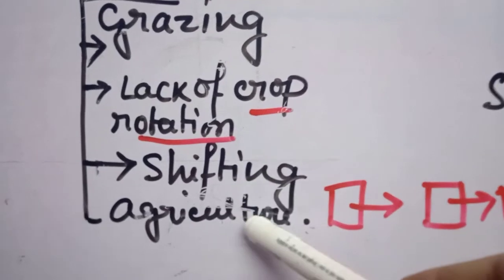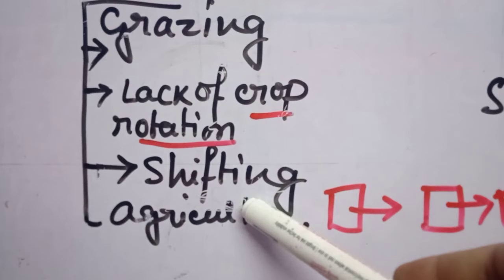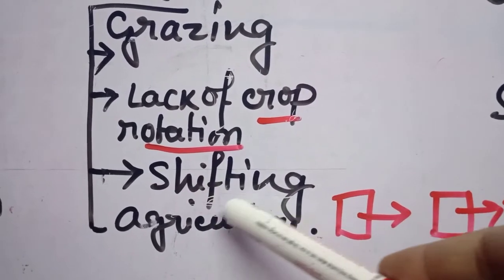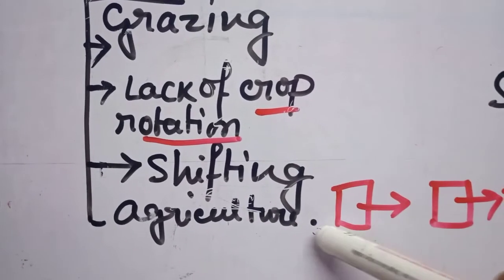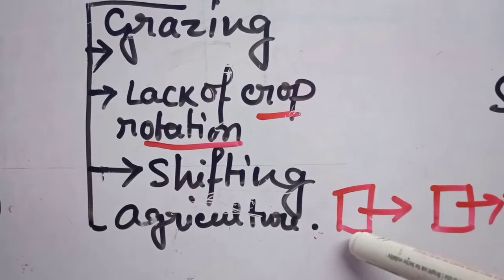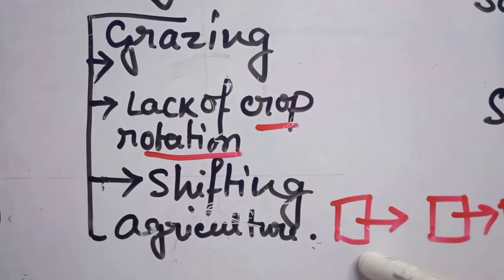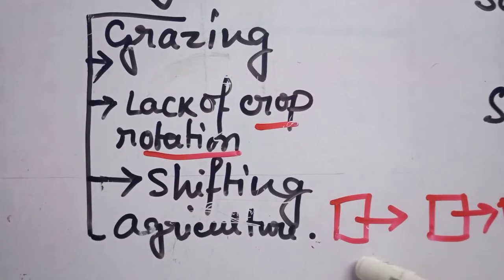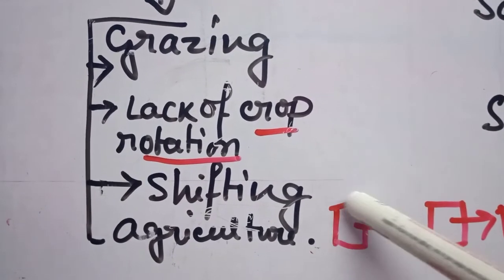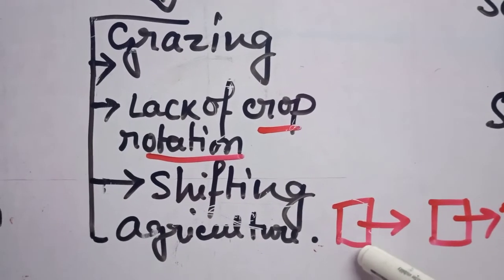In the northeast part we can see shifting agriculture the most. Even in some parts of Andhra Pradesh and Madhya Pradesh we can see it. So how does shifting agriculture happen? First of all, they clear the forest, which means deforestation happens. And for trees to grow again in the same place, it takes a minimum of 12 to 18 years, which is very late. So the land becomes exposed to nature, and soil erosion can happen anytime.